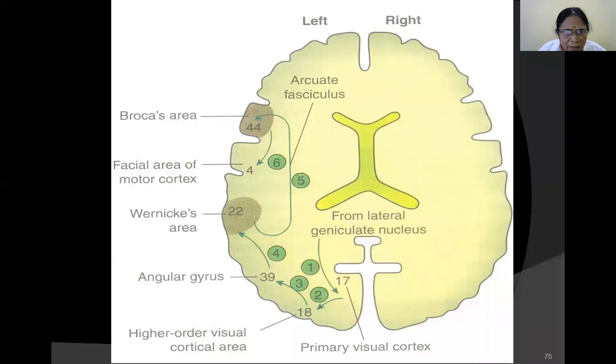It goes to area number 44, Broca's area, below the primary motor area, area number 4, and from there to the primary motor area, and from there to the muscles concerned, and the process of contraction and articulation begins. This is when somebody is reading aloud: he is seeing the reading material and then pronouncing it loudly. This is the way it is done.